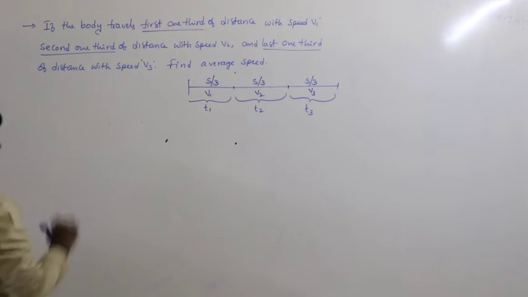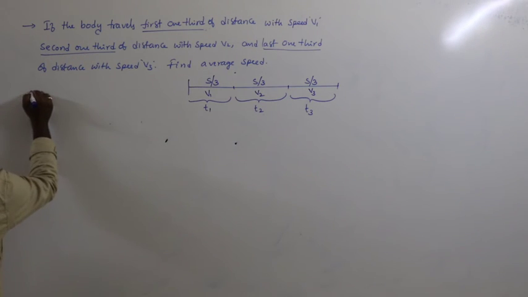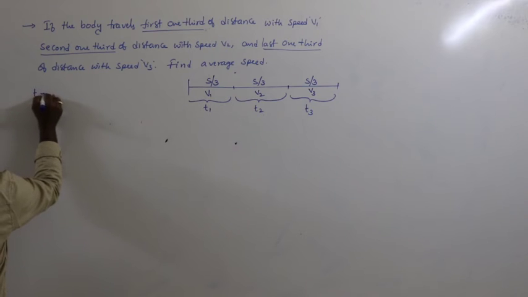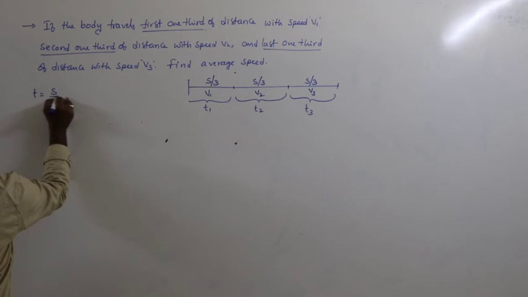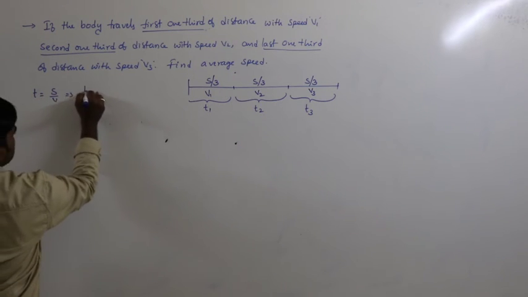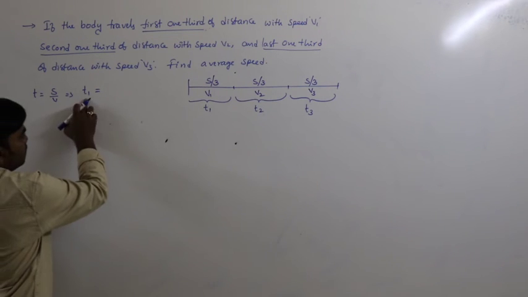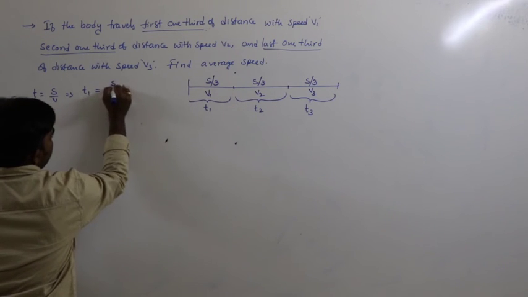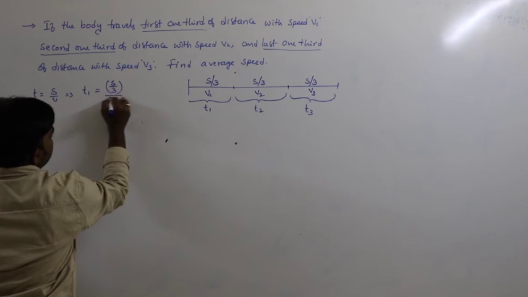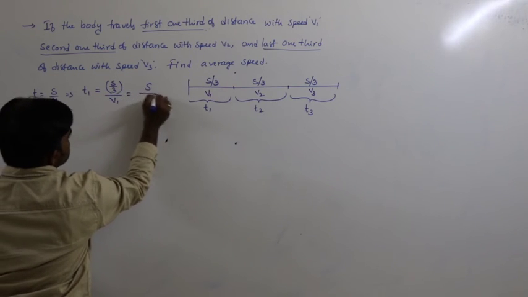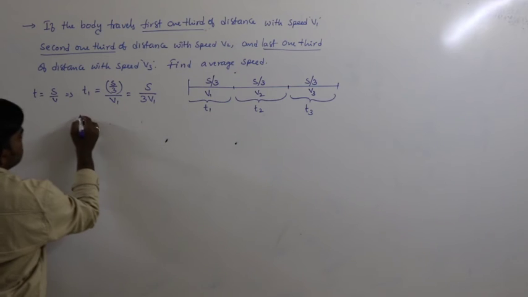Let us first calculate the times. The time formula is distance by speed. That means time can be written as distance by speed or displacement by velocity, anyone. So t1 can be written as s by 3 divided by v1, that is s by 3 v1.